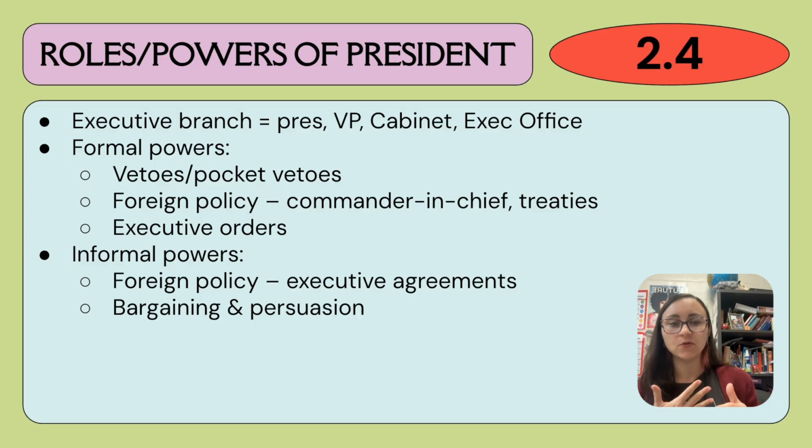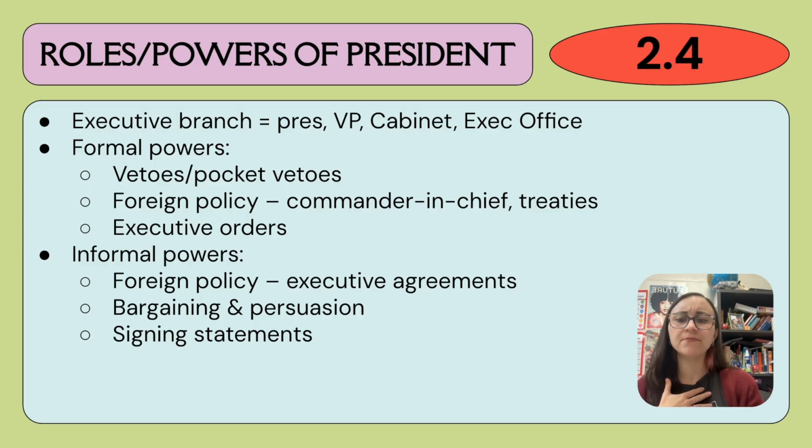And so that's kind of a presidential power. And that's in opposition to the bully pulpit, which we'll talk more about in just a minute. Ronald Reagan was a really big user of the bully pulpit. So we'll talk more about that in a sec. And then signing statements. This is an informal power. It informs Congress and the president or the public of the president's intentions